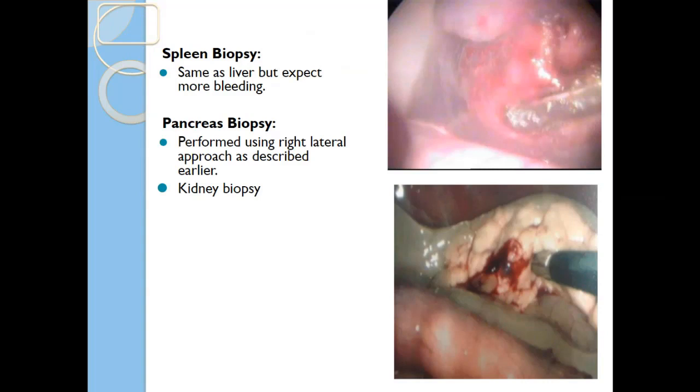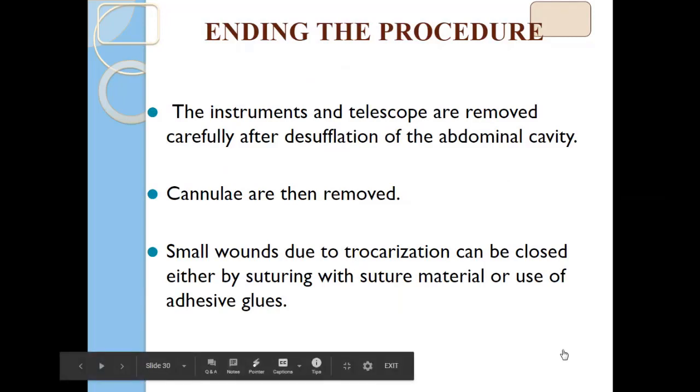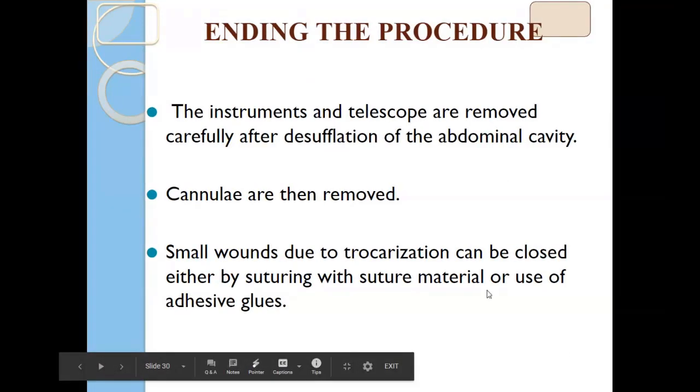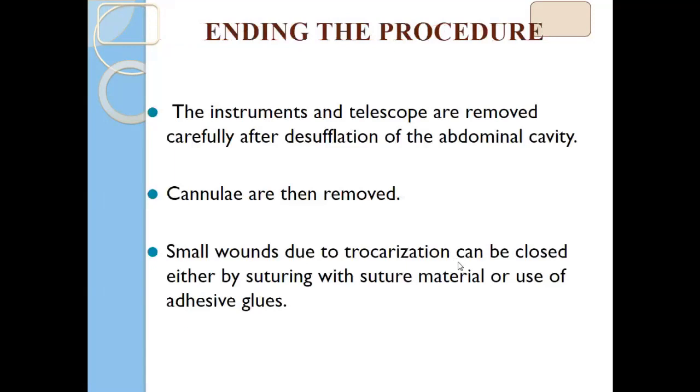Then after completion of the surgical procedures, you have to end the procedure. Basically, in laparoscopy, three types of involvement are there. In the conventional method, we have anesthesia and surgery, two procedures involved. In laparoscopy, we have anesthesia, then creation of pneumoperitoneum, and surgery. So a little more risk is there.